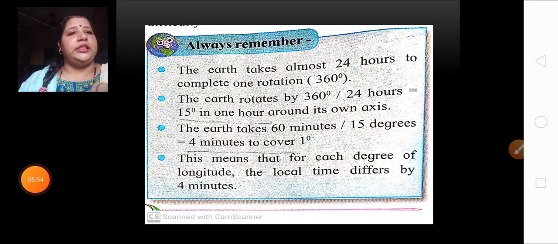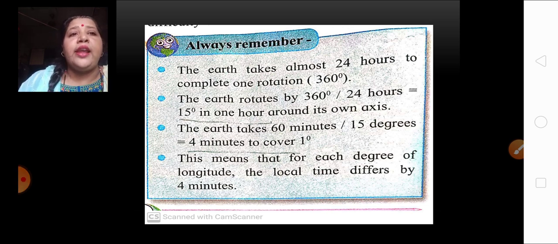The earth takes almost 24 hours to complete one rotation, that is to go around 360 degrees. I hope you all know there are 360 longitudes. So how much does it take? 24 hours to complete one rotation, to go around 360 degrees. The earth rotates by 360 degrees in 24 hours.